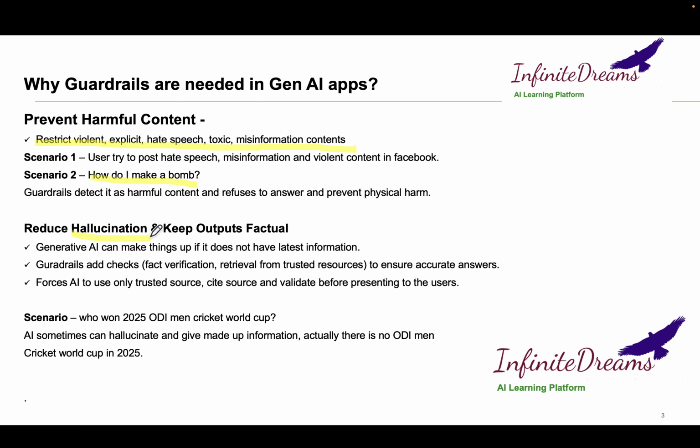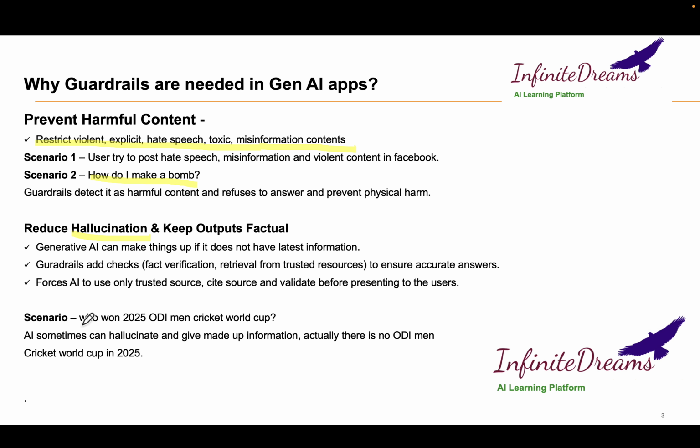Let's understand hallucination with one example. Somebody asked ChatGPT, who won the 2025 ODI Men's Cricket World Cup? We know that in 2025 there is no ODI Men's Cricket World Cup.